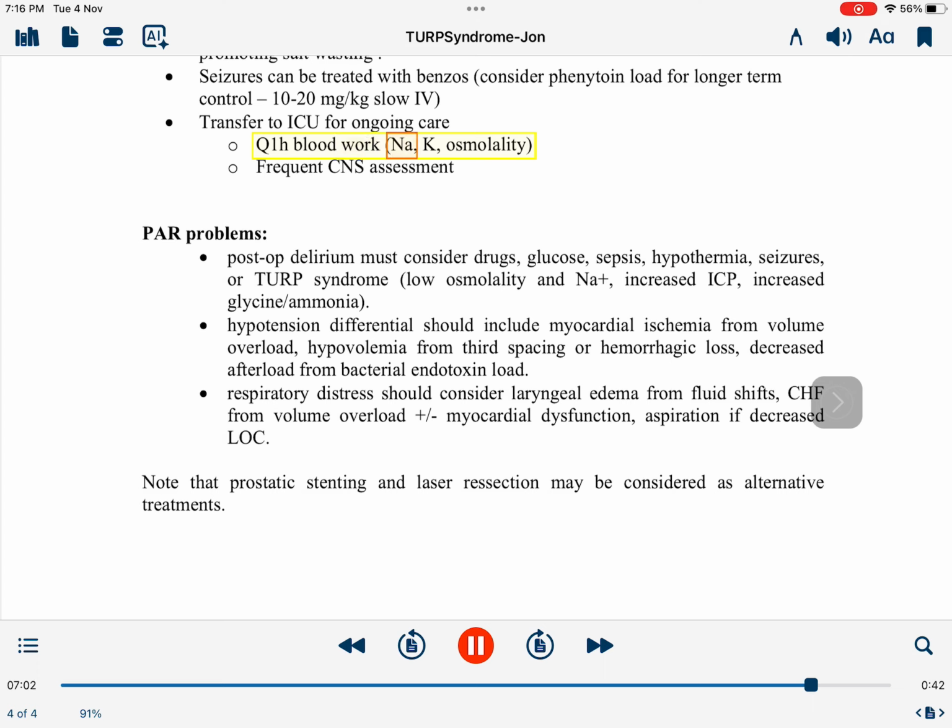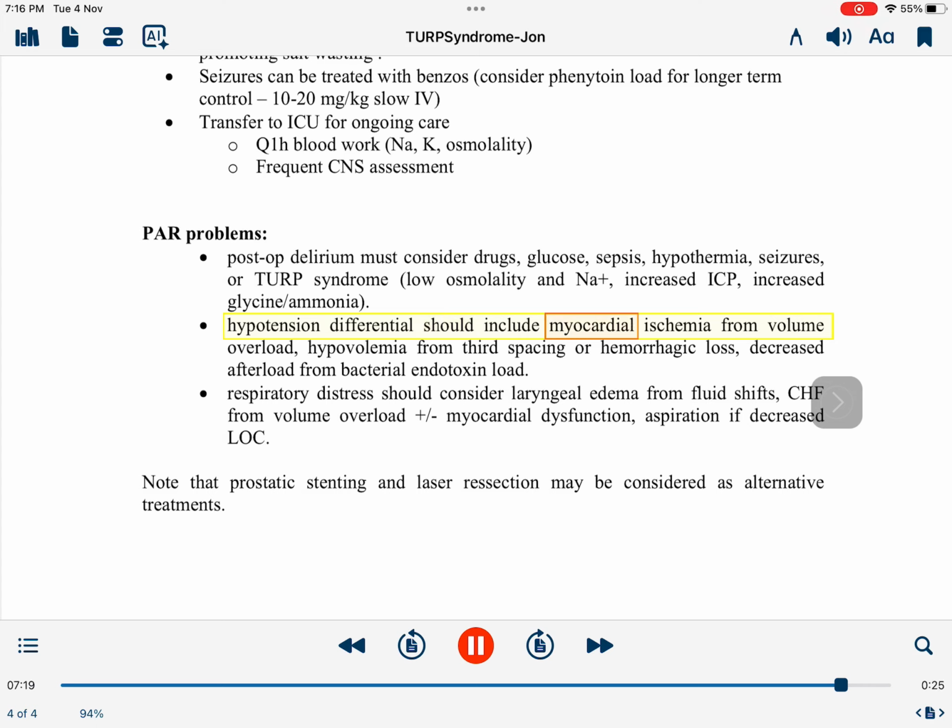Q1H blood work: Na, K, osmolality. Frequent CNS assessment. PACU problems: post-op delirium must consider drugs, glucose, sepsis, hypothermia, seizures, or TURP syndrome, low osmolality and Na+. Increased ICP, increased glycine, ammonia, hypotension.